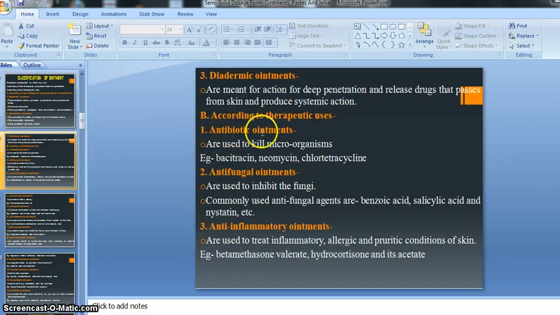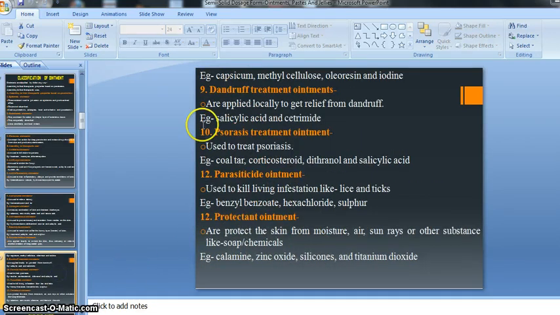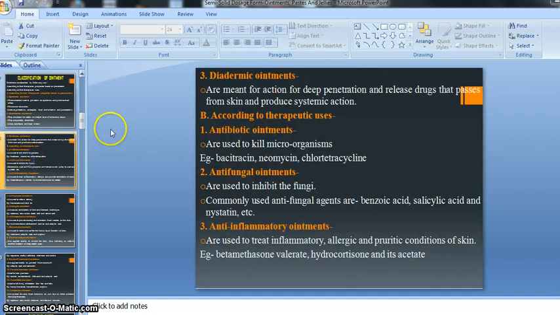First of all, antibiotic ointment, then antifungal ointment, anti-inflammatory ointment, anti-pruritic ointment, then astringent ointment, anti-eczematous ointment, then keratolytic ointment, then counter-irritant ointment, then dandruff treating ointment, then psoriasis treatment ointment, parasitic ointment, and protectant ointment. In this way, according to their therapeutic effect, our ointments are classified. First of all, let's start with our antibiotic kind of ointment.